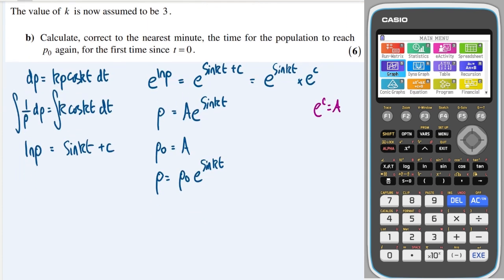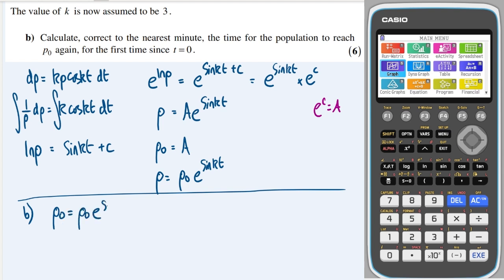Okay, great. Now it says the value of k is now assumed to be 3. So calculate, correct to the nearest minute, the time for the population to reach p naught again for the first time since t is equal to 0. So you want the population to be p naught, and we know that k is 3.